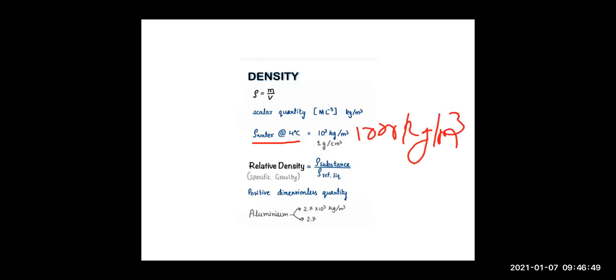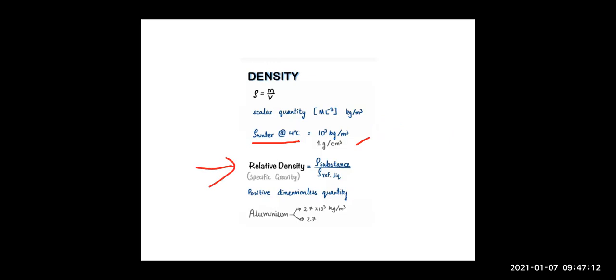The density of water is 1000 kg per meter cube. If you convert it in terms of grams, it will be 1 gram per centimeter cube, right? Another small term that we need to know is relative density. This also we know, it is a ratio of the density of two substances, right?